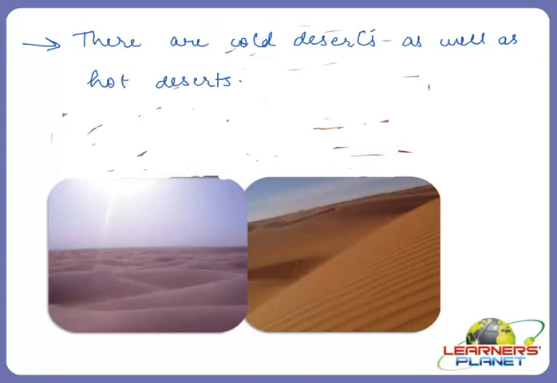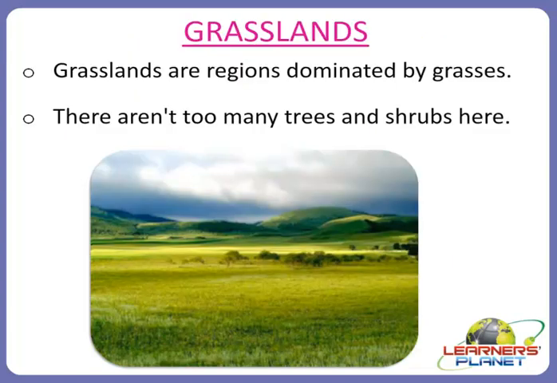Now let us move on to another interesting habitat, which forms one of the major habitats on our planet. Yes, grasslands. Students, grasslands are regions which are dominated by grasses, and that is why they are named as such, grasslands. They are big open spaces of grass.